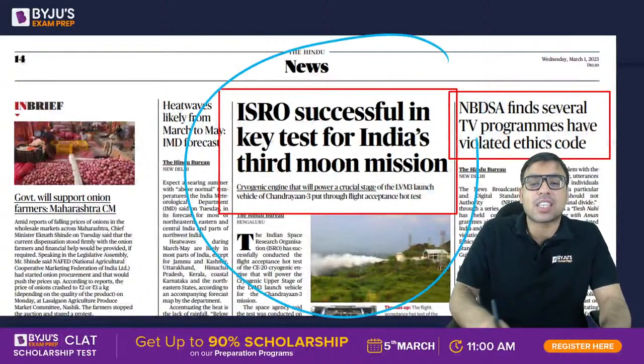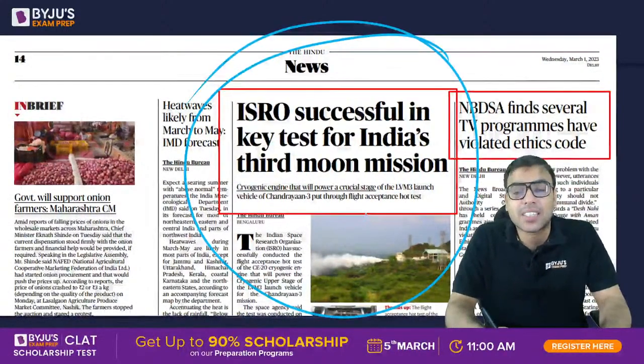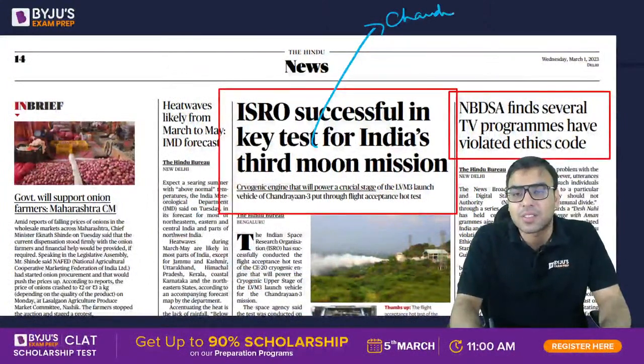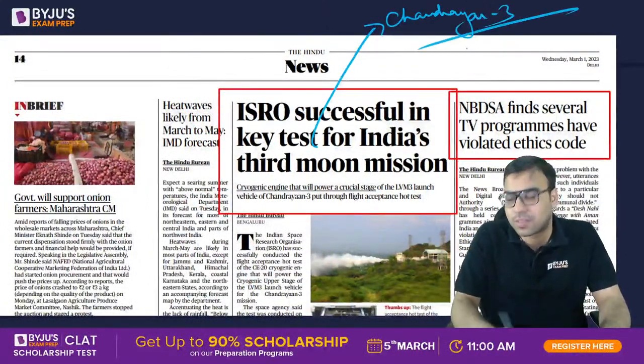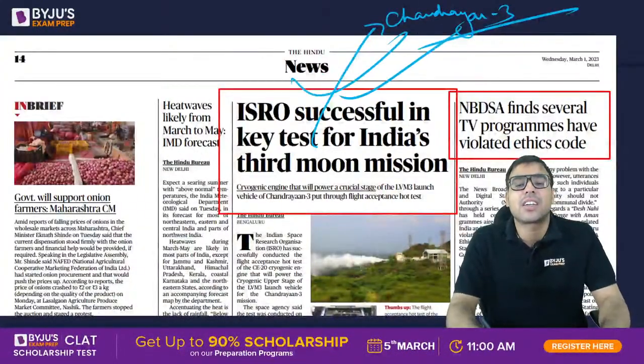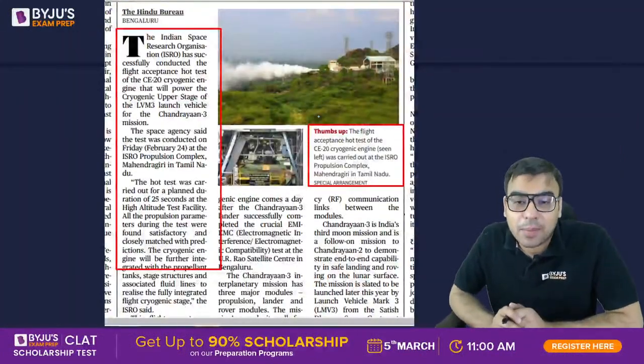फिर ये ISRO successfully test key missions for India's third moon mission. देखो आपको पता होगा, India will be launching Chandrayaan 3. Chandrayaan 3 will be launched very soon. जून जुलाई के आसपास hopefully, है ना. So उसके लिए almost test कर लिया गया है. So we hope that it will be done very soon.